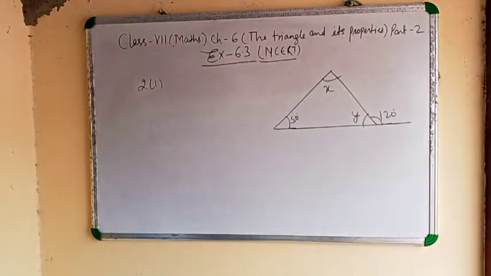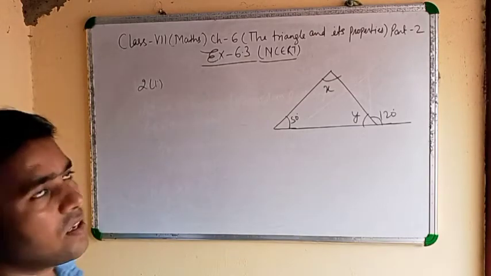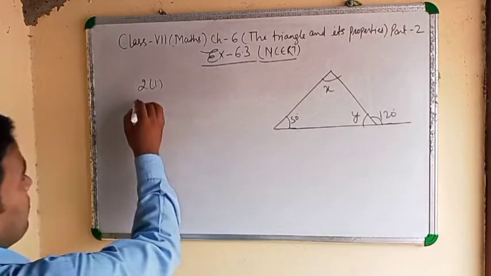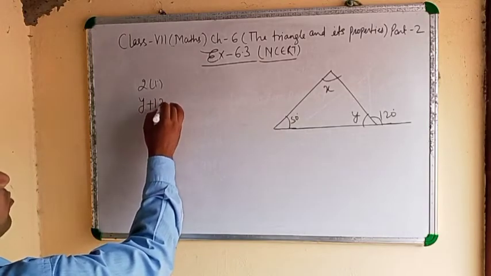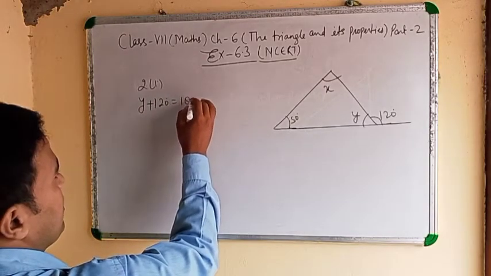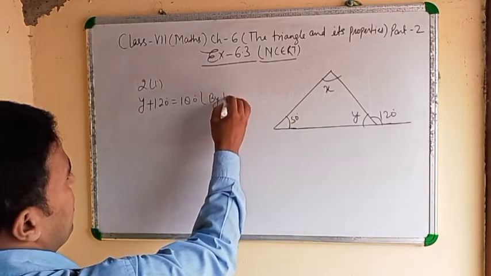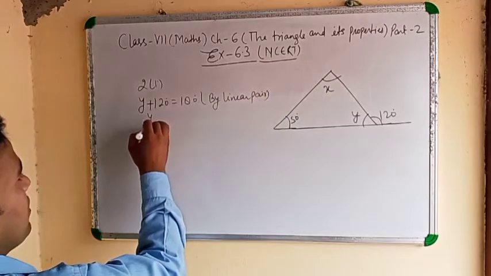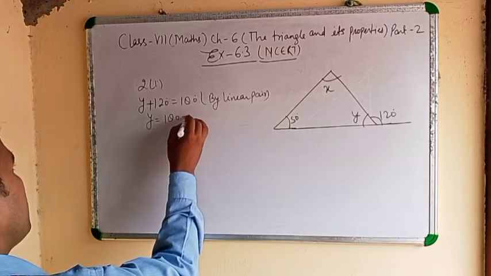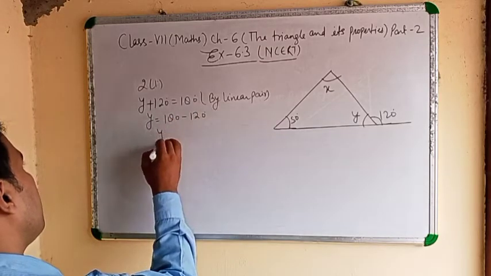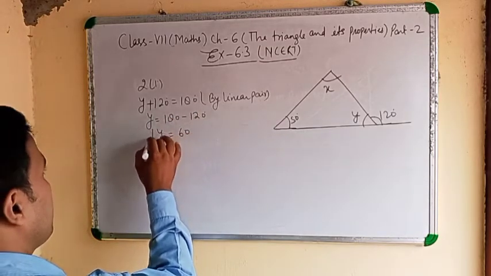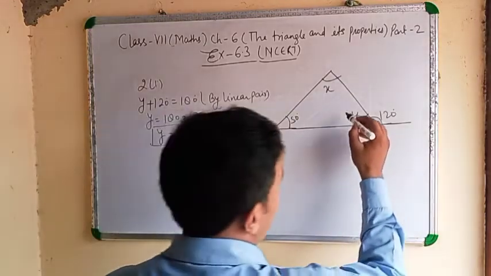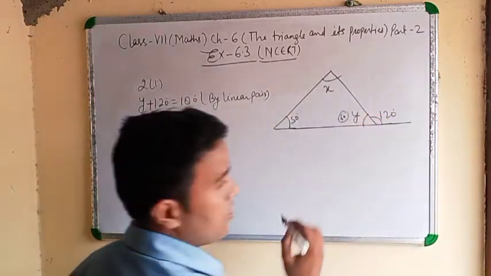Clear? It is very simple. First of all, find the value of y. We know that y plus 120 equals 180 degrees by linear pair. Clear? Then y equals 180 minus 120. y equals 60 degrees. Means y equals how much? 60.